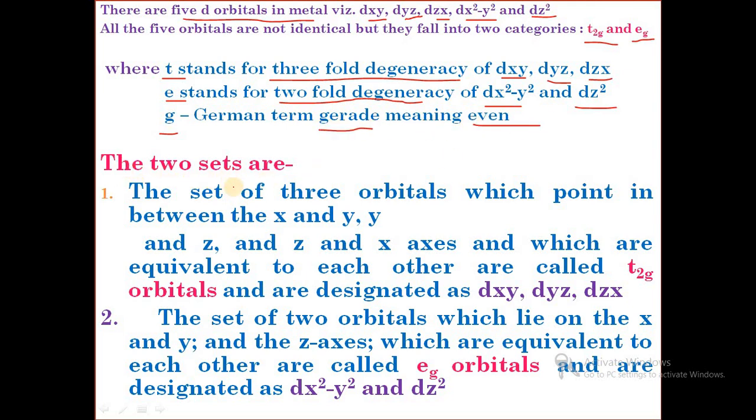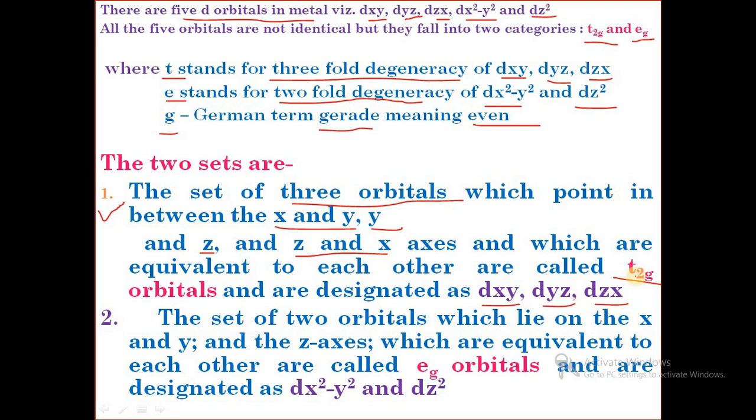The two sets are, first, the set of three orbitals which point in between the x and y, y and z, and z and x axes, and which are equivalent to each other. These are called t2g orbitals and are designated as dxy, dyz and dzx.